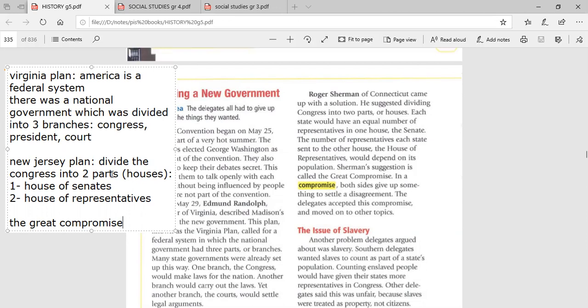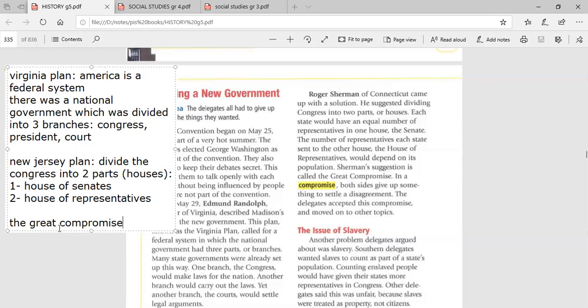So they had the same number of senators, but a different number of representatives according to the population. So this is the solution. The New Jersey Plan was called the Great Compromise. Was called what? The Great Compromise.